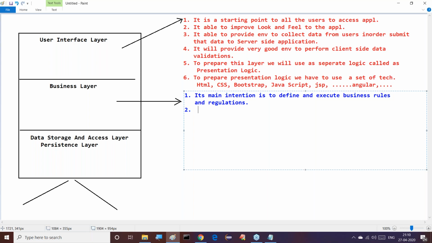Say for example, I'll give one example, try to understand it. I'm preparing a website or an application for Durgasoft. Now Durgasoft has some business rules and regulations. What are these rules? Durgasoft gives some flexibility to the students. For existing students who want to go for a new course registration, 50% off is given. For existing students going for the next course, they get 50% off. Outsiders, who are not Durgasoft students,